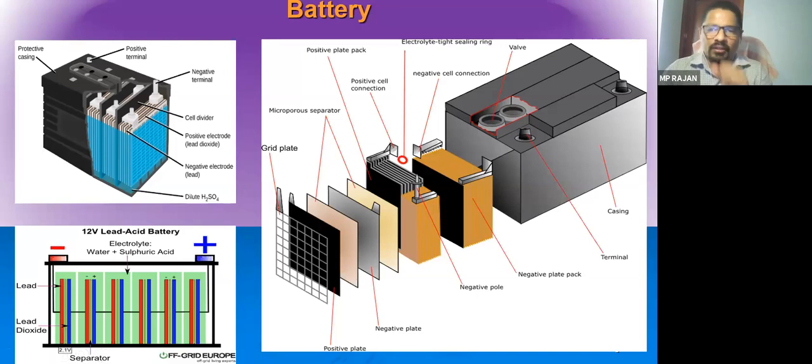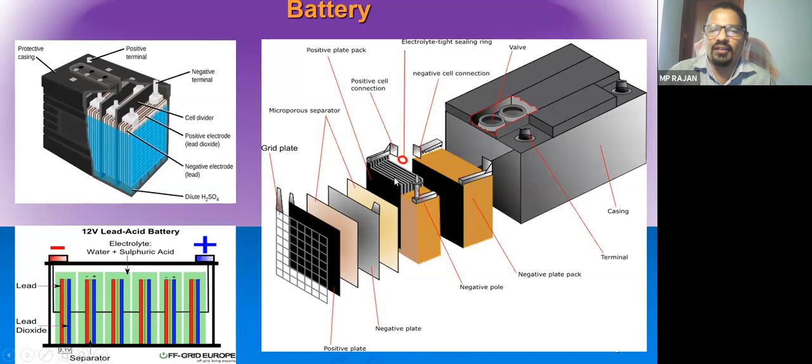So the arrangement is like that. One positive plate, separator, then negative plate, separator, and again positive plate, like this it goes. So in a single cell, it consists of sometimes 7 or 8 positive plates and 7 or 8 negative plates, with the separators. Okay, so this is the